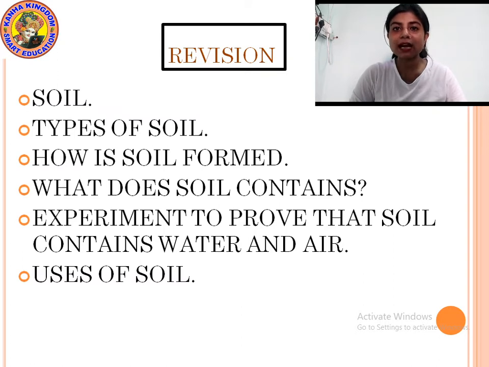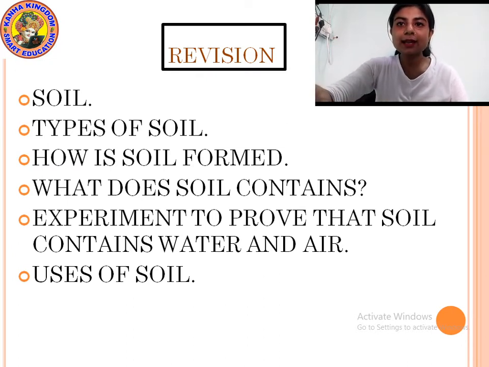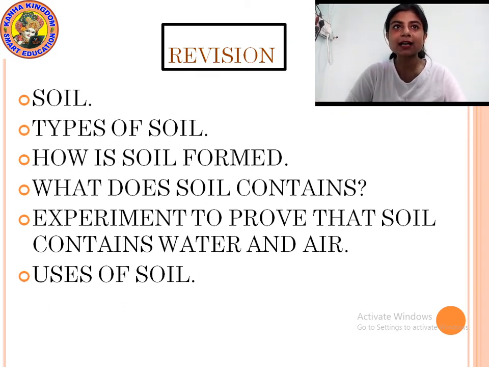Animals' waste that is mixed with soil to make it fertile is called manure. Then what is soil? Soil is defined as the top layer of the earth's surface in which we grow our plants. Soil consists of sand, dead remains of plants and animals, minerals, and water.